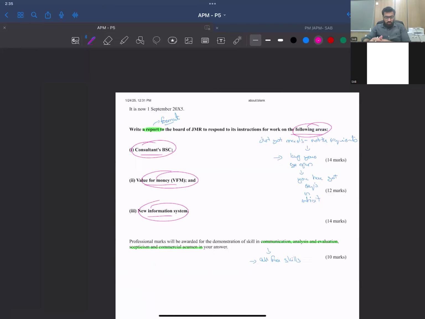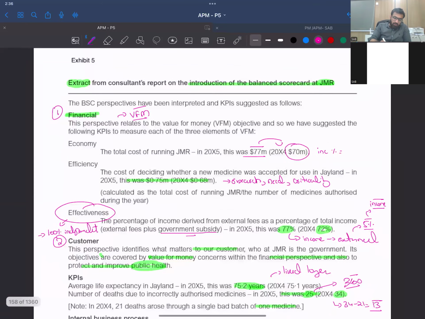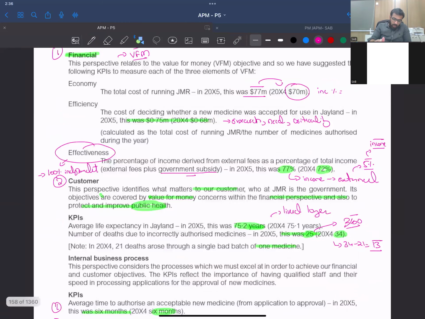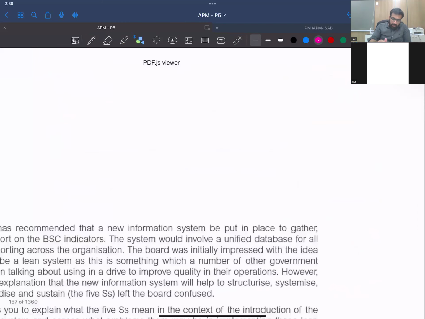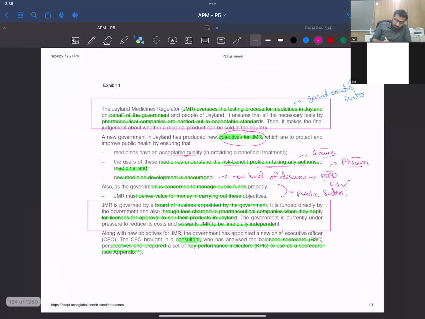So thus far, we have read the balanced scorecard at GMR and what exactly the issue is here. And then we have the first exhibit, in which we have been told about the balanced scorecard that has been applied. So we have to review that. But so far, the requirements are still unclear, right?